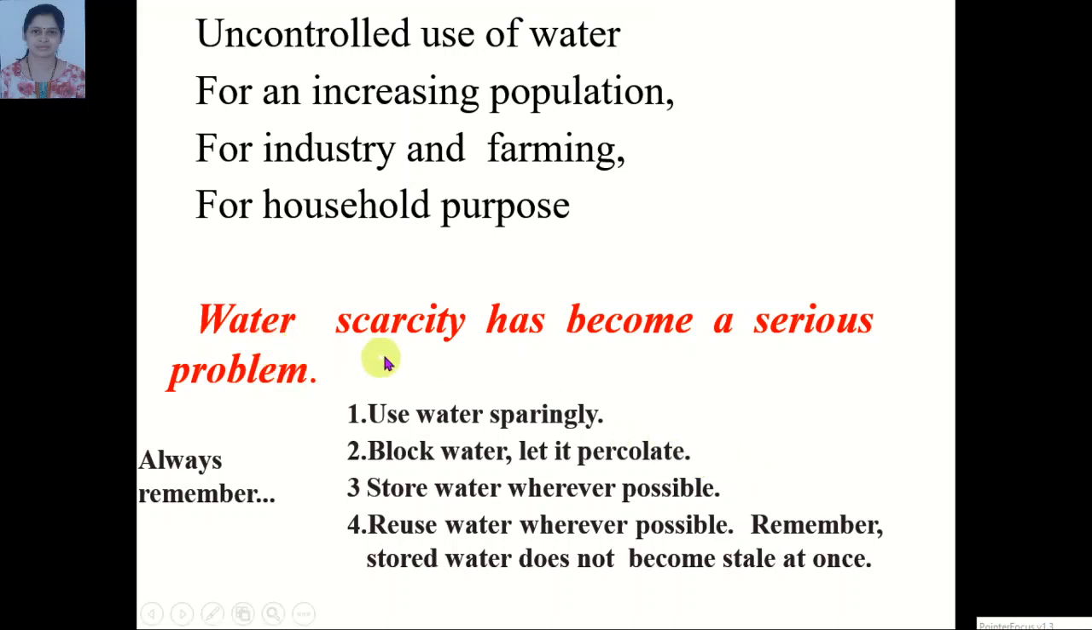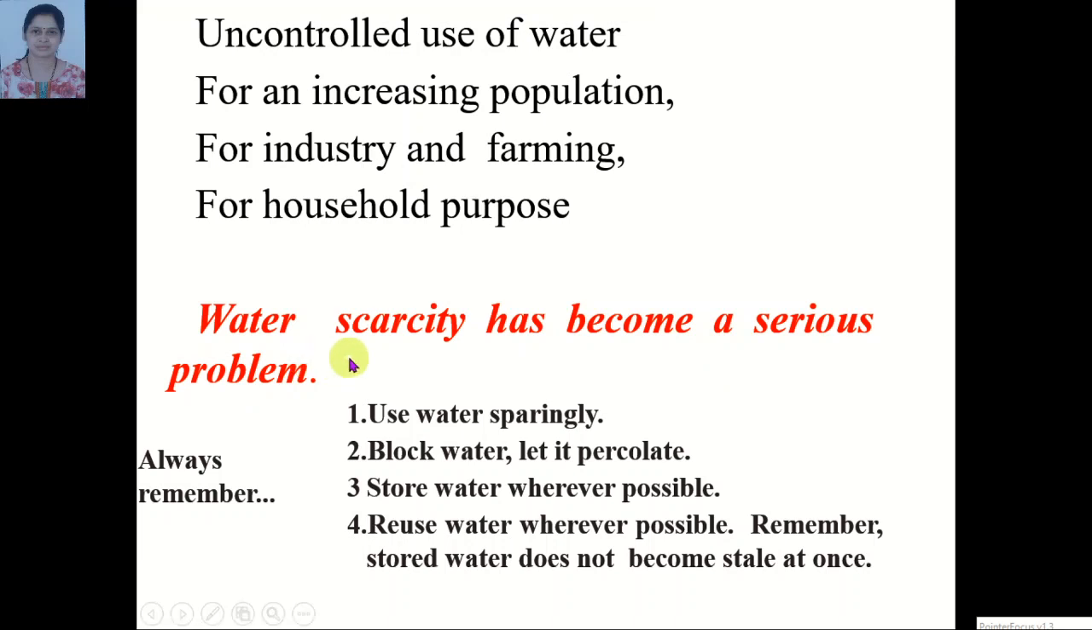Now, water scarcity has become a serious problem. Why is it a serious problem? Water scarcity means shortage of water. Shortage of water has become a serious problem. What is the reason behind that? Tell me, students. Yes, due to uncontrolled use of water for increasing population, for industries, farming, for household purposes, water is falling short. So therefore, water scarcity has become a serious problem.